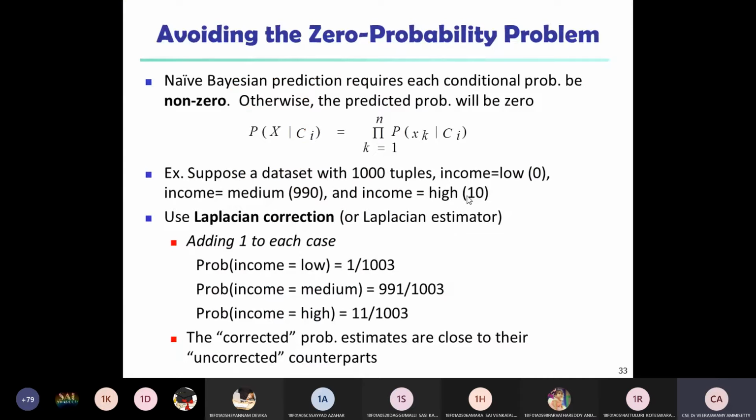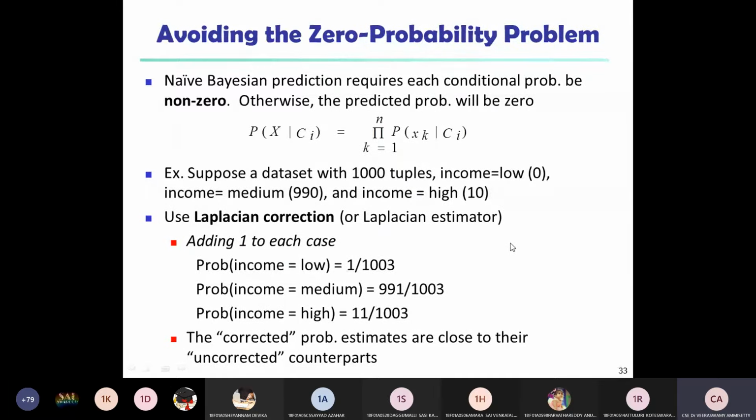Probability value is non-zero case, then only we consider it in our data processing. So here basically, Naive Bayes prediction requires each conditional probability to be non-zero. Then only we will predict the probability with a particular attribute.